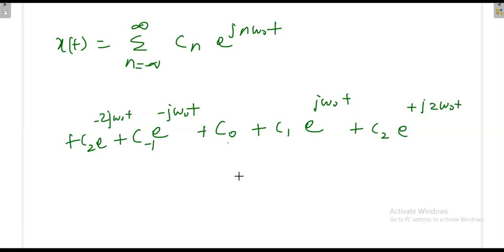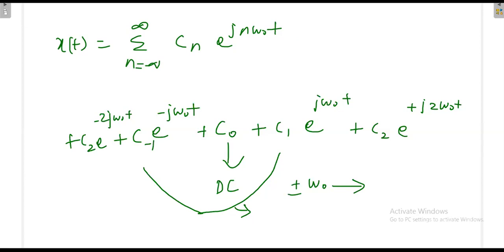This central term we call the DC or average signal, and the C1 and C minus 1 terms are related with omega naught. This is the fundamental frequency, plus or minus omega naught. What is plus or minus 2 omega naught? This is the second harmonic component.